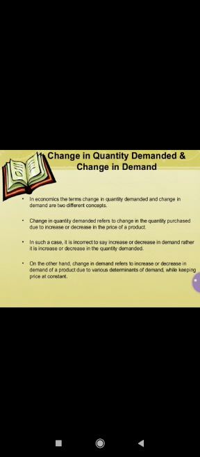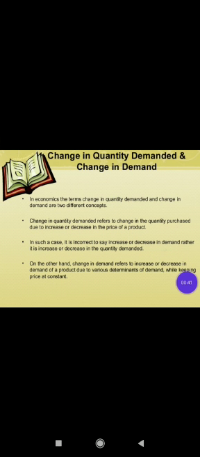And while other determinants of the demand like income, taste and preference and the prices of related goods, these all remain constant. It is also known as movement along the demand curve. On the other hand, changes in demand is also known as shift in demand curve, and it arises when the amount purchased of the commodity rises or falls because of change in factors other than its own price. Okay, and this is also known as shift in demand.